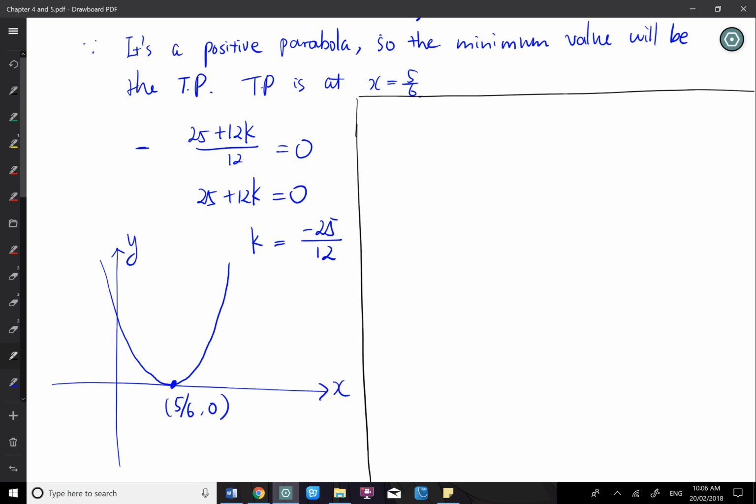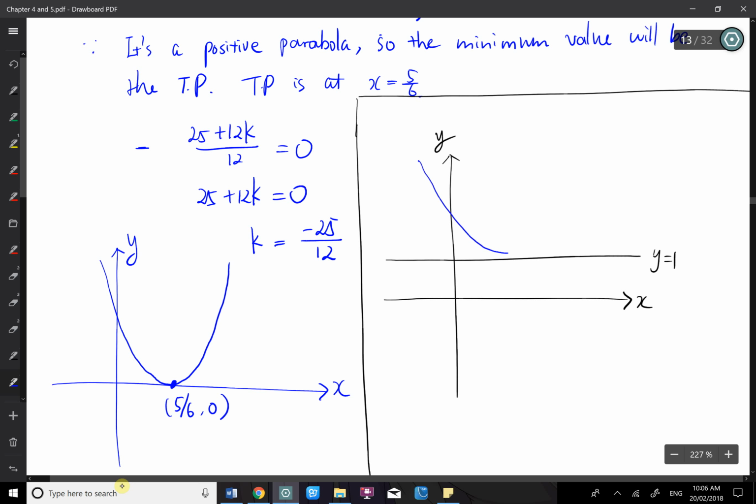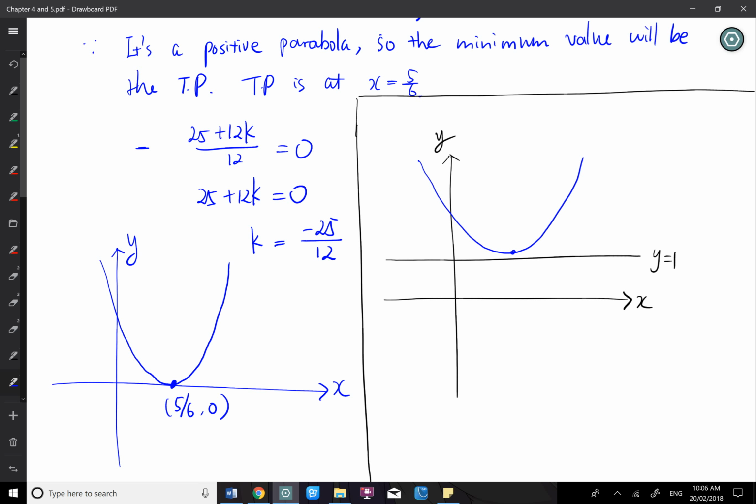Then we will say all values are smaller than a level, which just requires your maximum value to be below a particular level. So for this question, it basically requires us to have a quadratic above level 1. Your graph needs to be somehow like this, not touching, because it's greater than 1, which just needs the minimum value to be greater than 1.